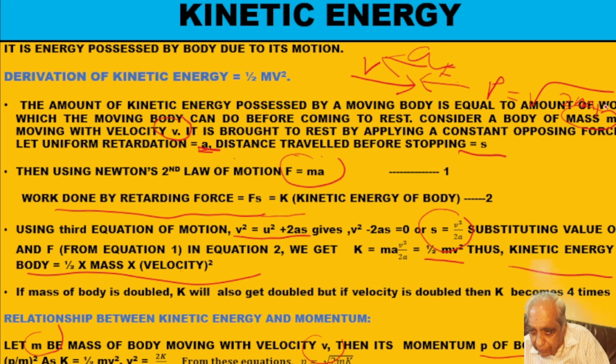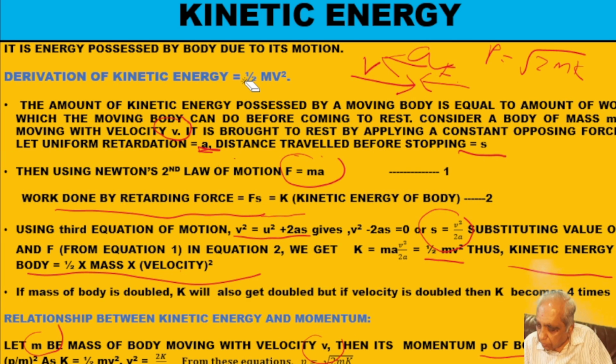This is P equal to root 2mK. This is just algebra. So this relation is also very important. It will be useful in solving numericals. So P is equal to root 2mK. Is it okay? So you revise this before we proceed further.